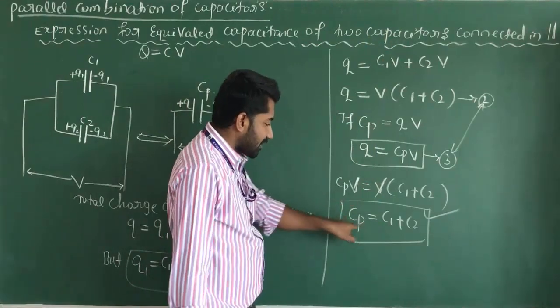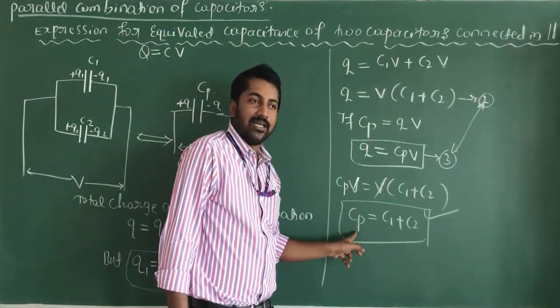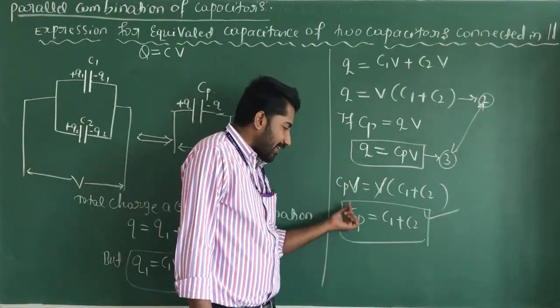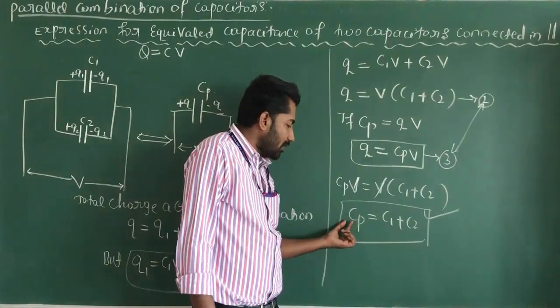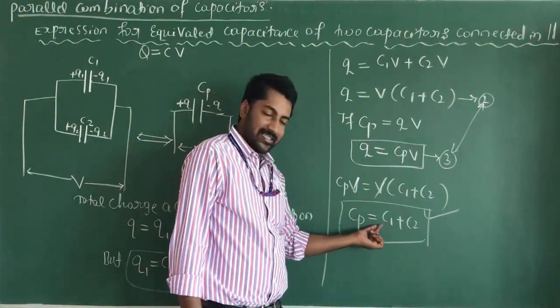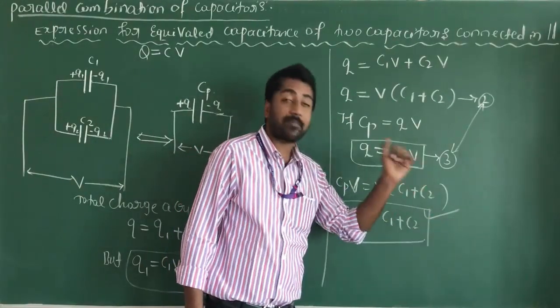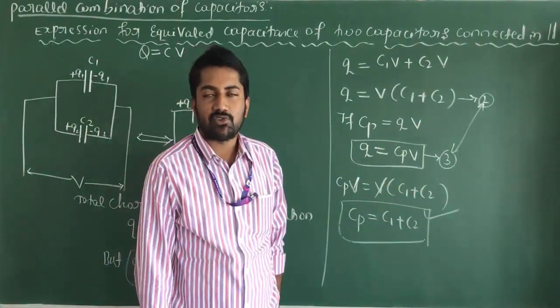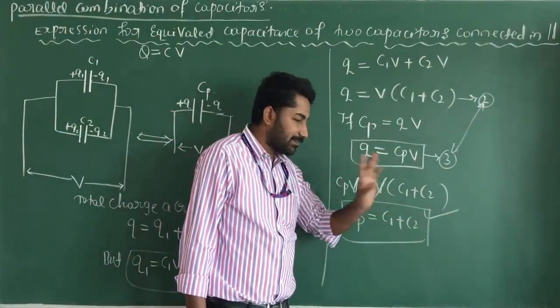Here Cp is the effective capacitance. The effective capacitance of capacitors in parallel is equal to the sum of the capacitances of the individual capacitors. Here Cp is equal to C1 plus C2.